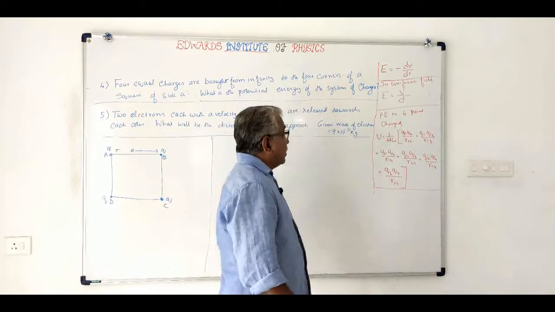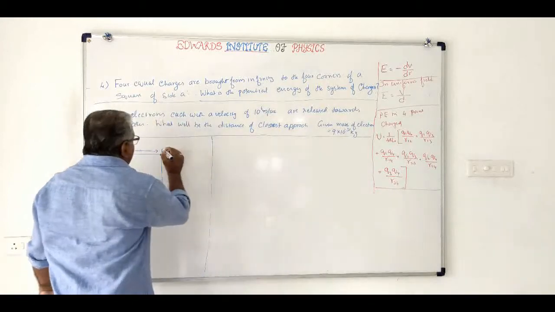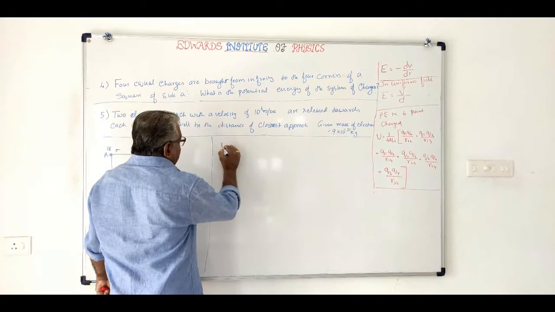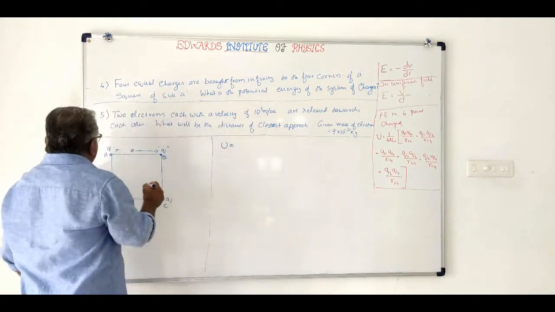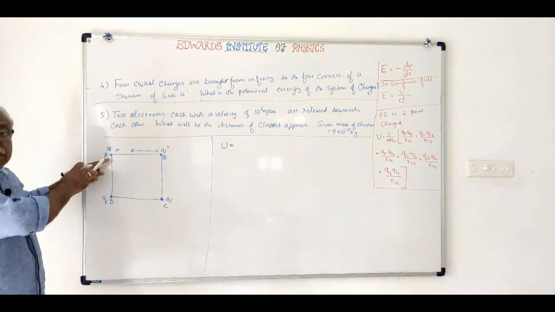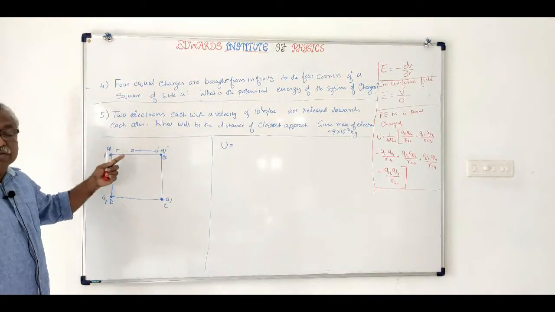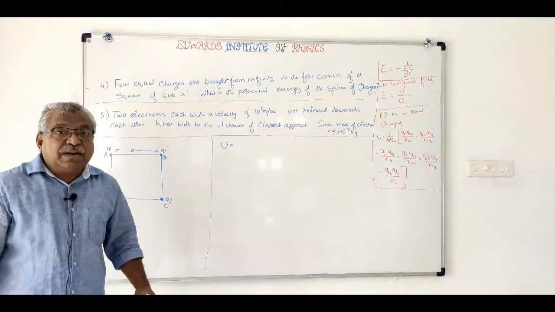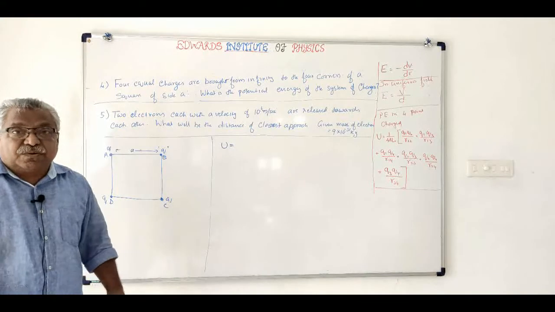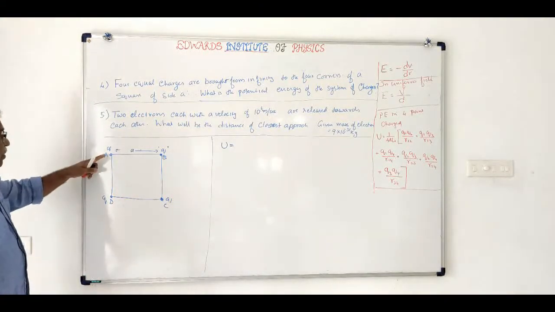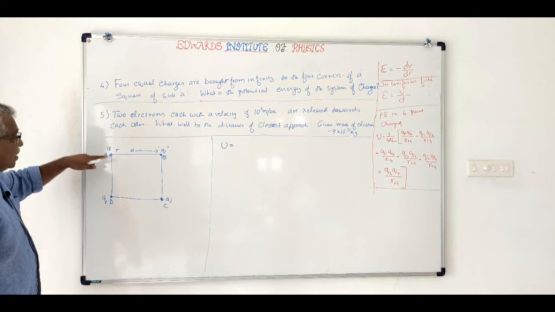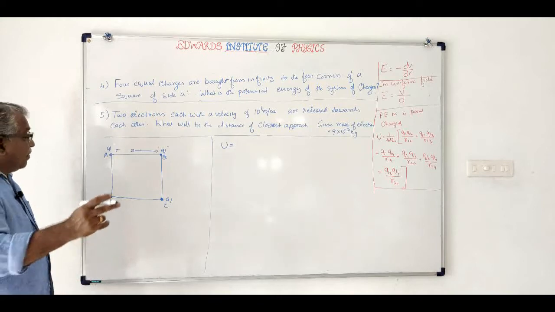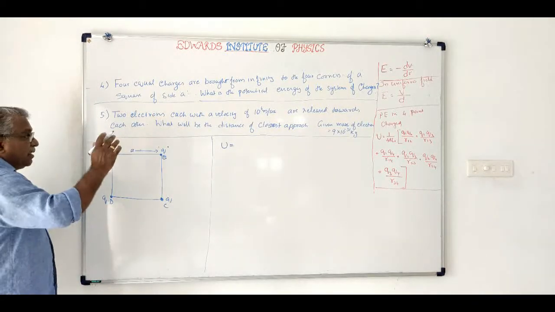Now you can write this. What is the potential energy? Let Q be the charge. Then what is the work done in bringing the first charge from infinity to here? Zero, because there are no charges in the vicinity, so there won't be any electric field and there won't be any opposition or repulsion. So you need not do work to bring a charge situated at A, from infinity to A. So the work done is 0.